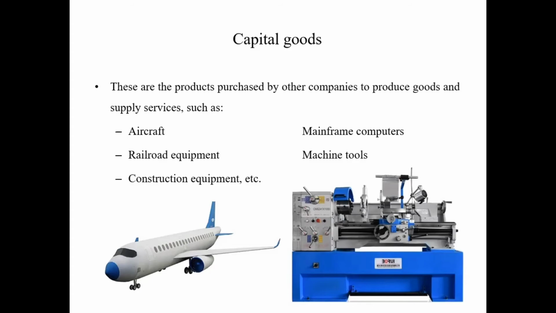The construction equipments, mainframe computers, the machine tools, buses, ships, trucks. So all these are examples of the capital goods.